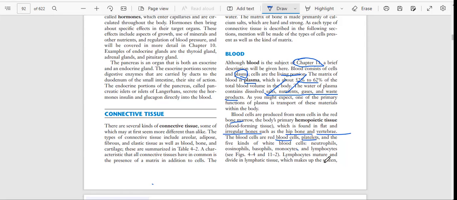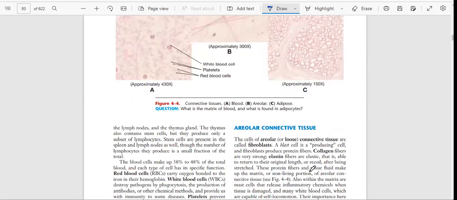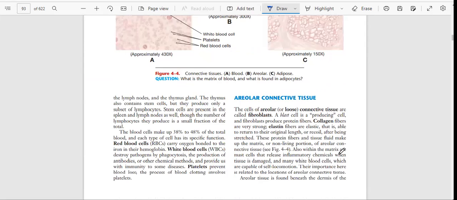Lymphocytes are made in lymphatic tissue, which makes up the spleen, the lymph nodes and the thymus gland. The thymus also contains stem cells, but they produce only a subset of lymphocytes. Stem cells are present in the spleen and lymph nodes as well, so the number of lymphocytes they produce is a small fraction of the total. The blood cells make up 38 to 48% of the total.